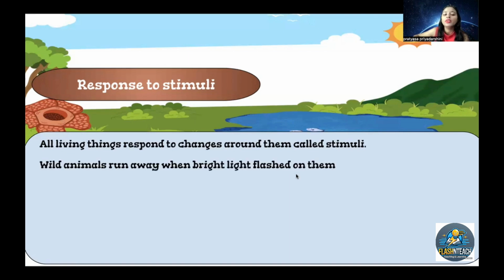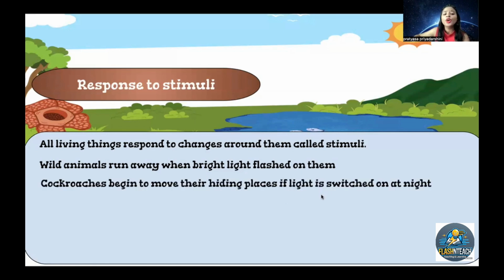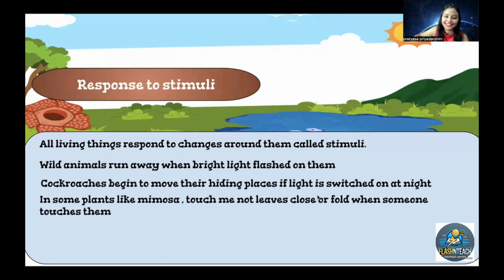Wild animals run away when a bright light is flashed on them, right? You can see in jungles and forests, different places have different ways to deal with wild animals. If you see elephants, people have mashals with a huge amount of light so that the wild animals can run away. They respond to the bright light. Cockroaches begin to move to their hiding places if the light is switched on in the kitchen, right?